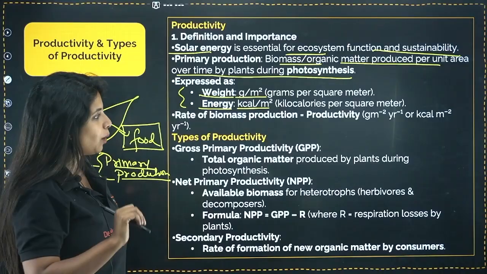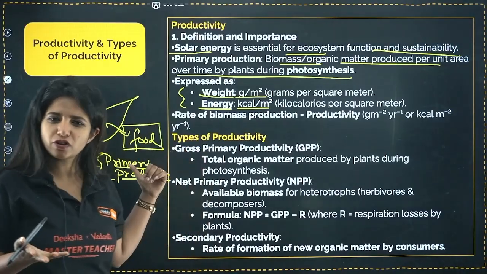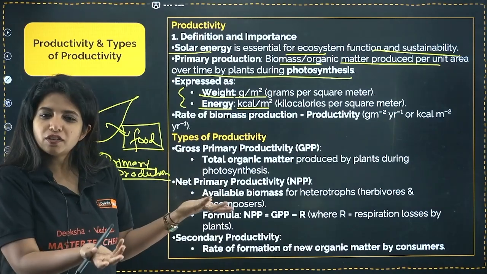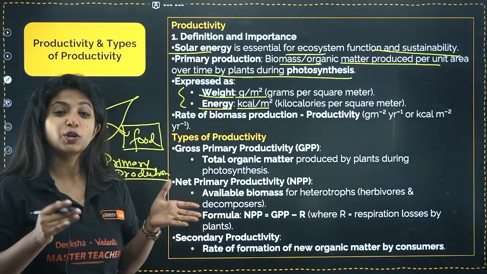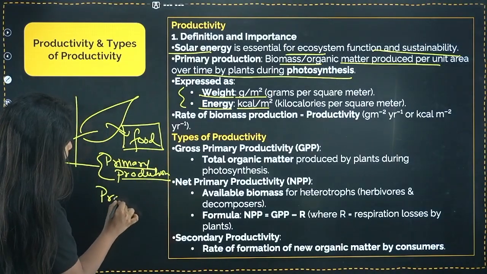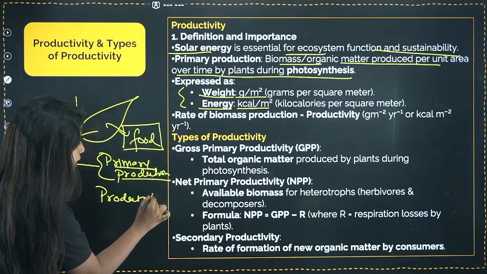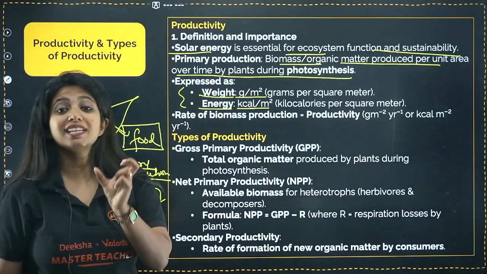Done? Now, if you are asked, what is the rate of primary production? How do you explain that? You will now call this productivity. You will not call it production. You will call it productivity. And when you talk about productivity, you have to mention the time also.